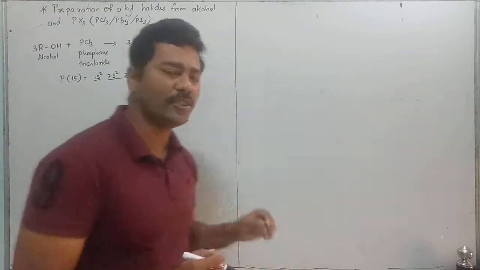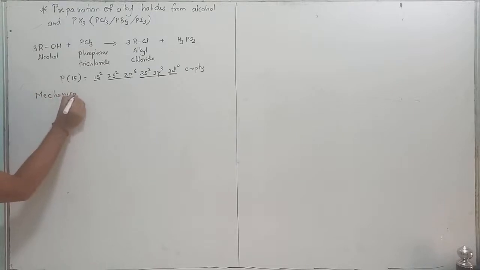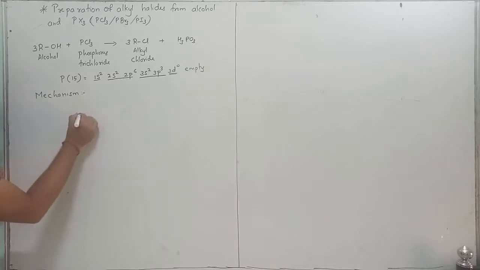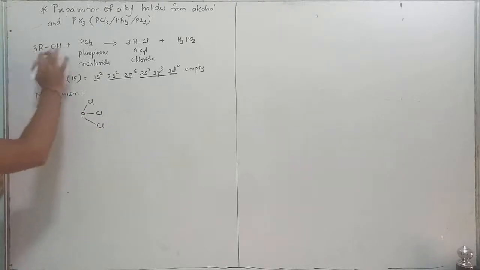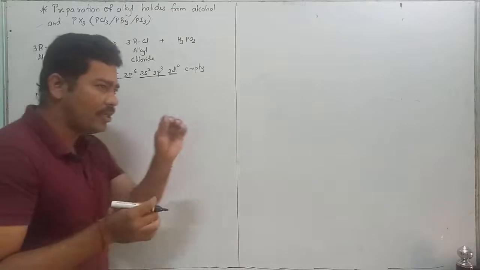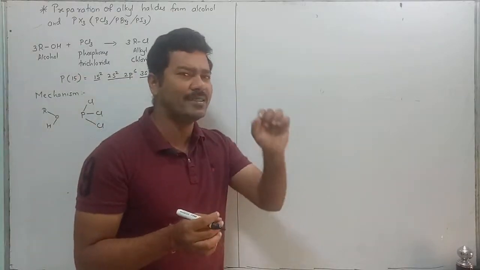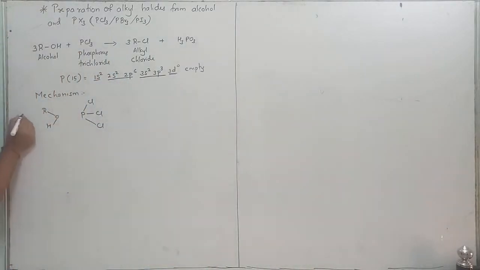Let us see the reaction with its mechanism now. See the mechanism over here: phosphorus trichloride reacts with 3 molecules of alcohol. I am taking the first molecule of alcohol because the reaction takes place in a stepwise manner. First alcohol reacts, then second, then third.